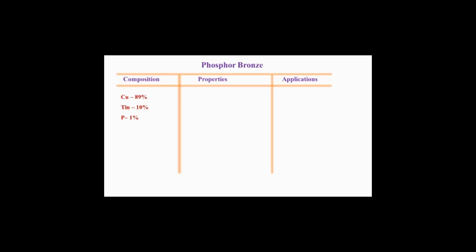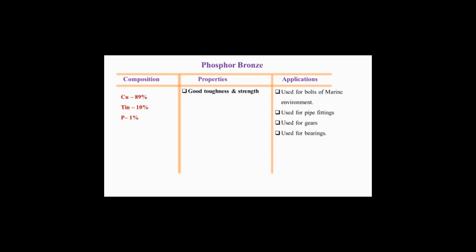So see, let us start with the phosphor bronze. As you see the composition of phosphor bronze guys, it contains copper 89%, tin 10% and phosphorus 1%. That is why it is called phosphor bronze, because it is basically a copper tin alloy, but it contains 1% phosphorus. So its applications include bolts of marine environment, pipe fittings, gears, and bearings.